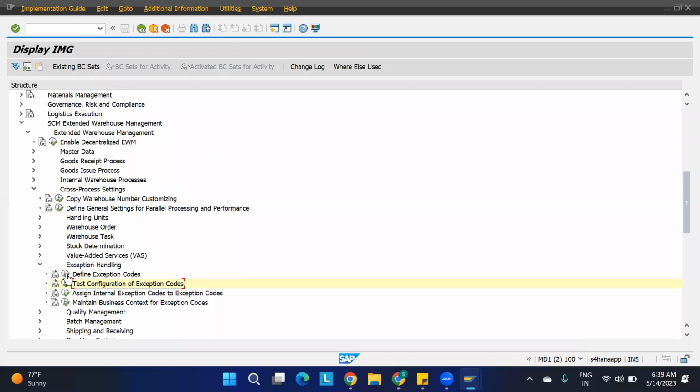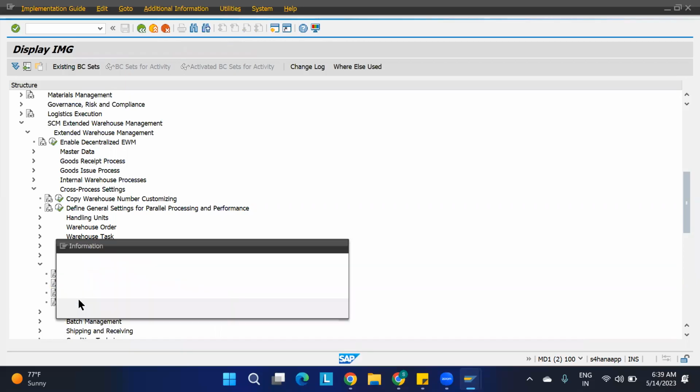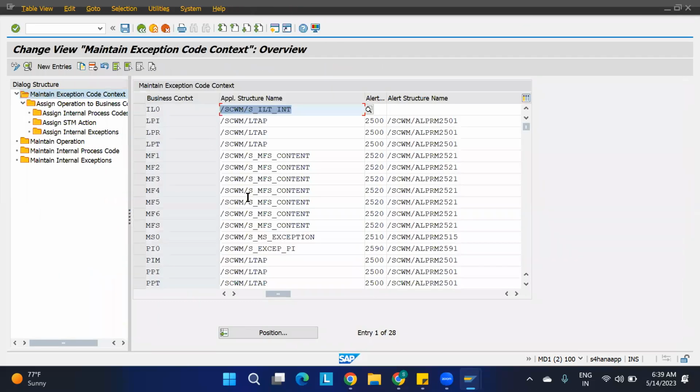Only these things are going to do whatever the definition we have done. No, that is enough actually. Okay. We are maintaining business context for the codes and all. It is available here. If you want, you can maintain the business context. Okay, different business context here. So this is the structure. Okay, you are not the one who is doing it here. You need another person for help, and both will do these things. Some kind of message they can show here. Context. Yeah, correct. Which context do you want to do? Which context do you want to achieve like that?